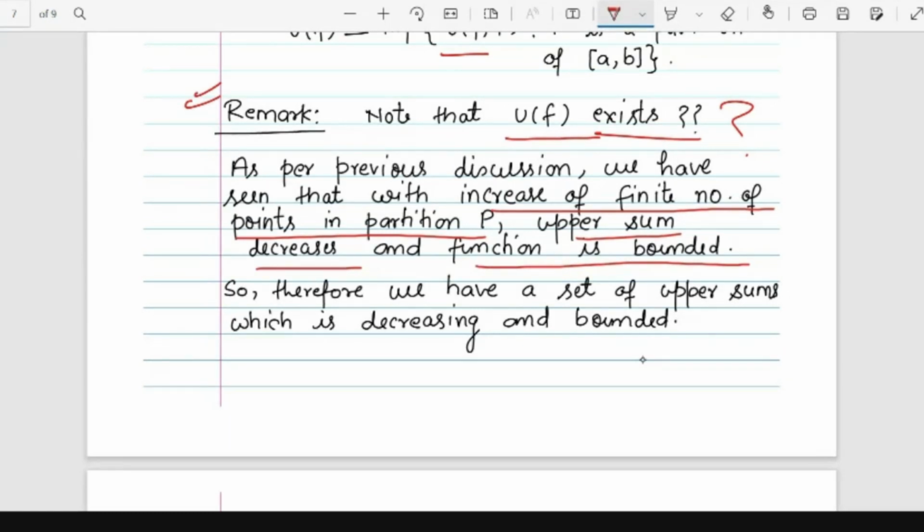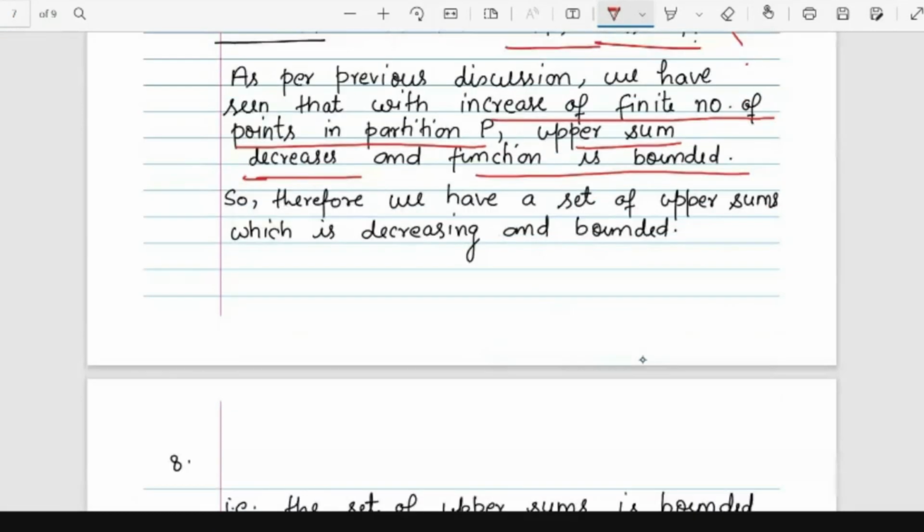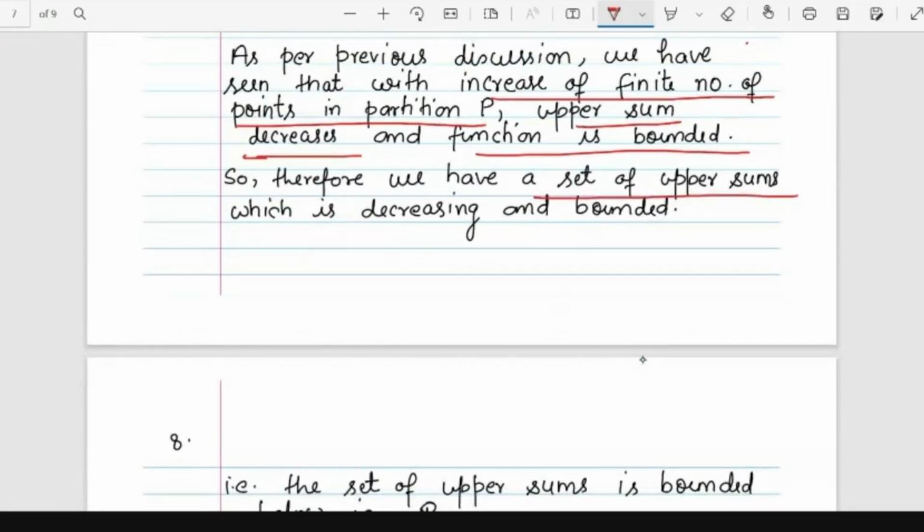So with the increase of a finite number of points in the partition, the upper sum decreases. You have seen that whenever we introduce points, the upper sum decreased because the extra area we were getting has been reduced. That means the upper sum is decreasing, and the upper sum is an area, which is a real number. So we have a set of upper sums which is decreasing, but the function is already bounded. So we have a set of upper sums which is decreasing and bounded.